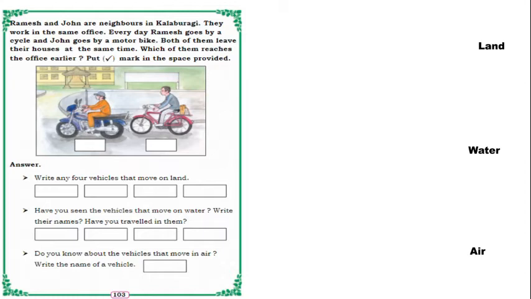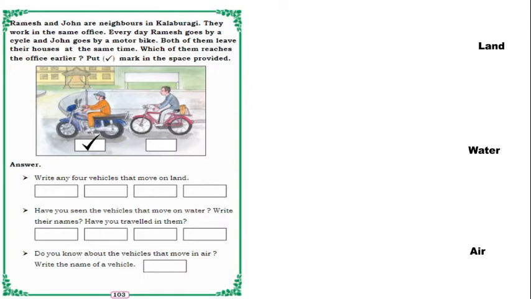So John and Ramesh go to the office every day. They work in the same office, one will go by bicycle and one will go by motorbike. Okay. So who will reach the office first? Children, who is going by bike will reach first, obviously, isn't it?